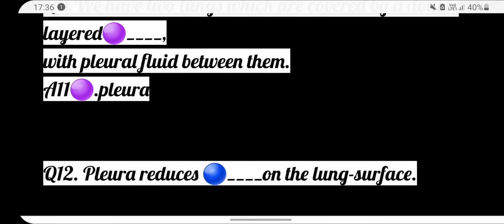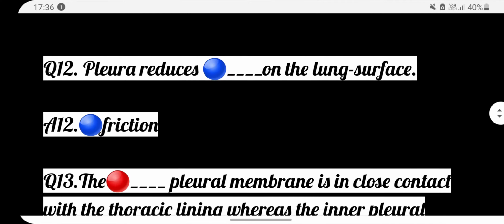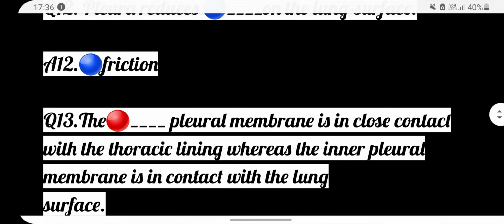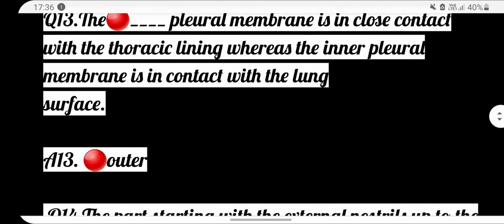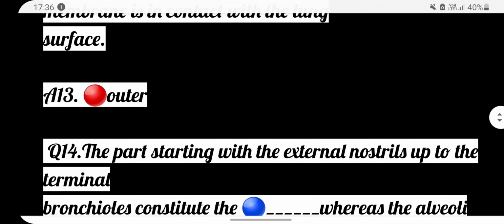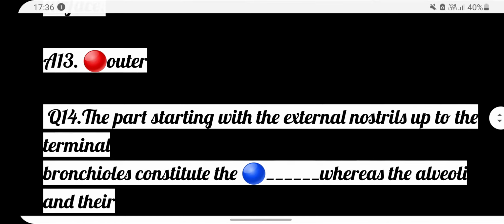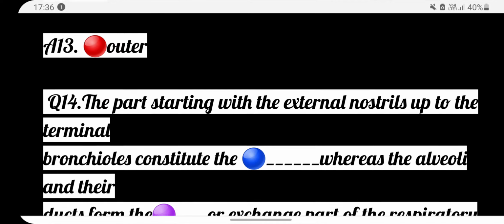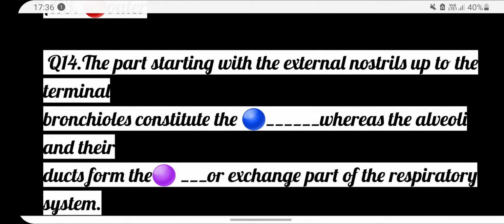Next, pleura reduces dash on the lung surface. Answer is friction. Next, the dash pleural membrane is in close contact with the thoracic lining, whereas the inner pleural membrane is in contact with the lung surface. Answer is outer. Next, the part starting with the external nostrils up to the terminal bronchioles constitutes the dash, whereas the alveoli and their ducts form the dash or exchange part of the respiratory system. Answer is conducting part, respiratory.